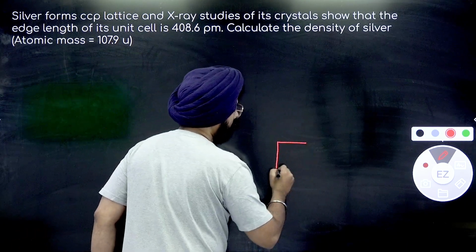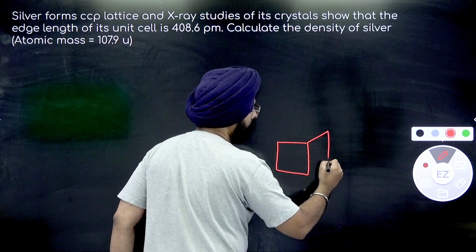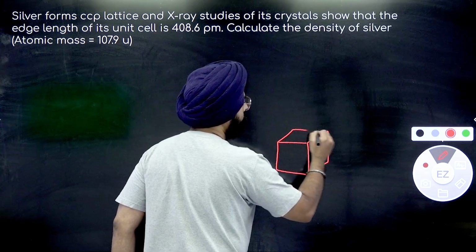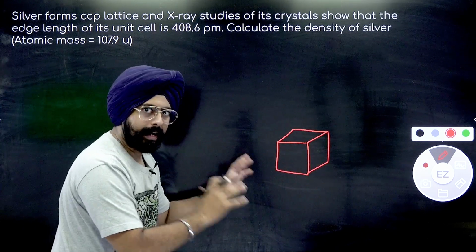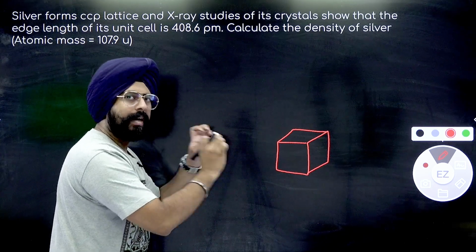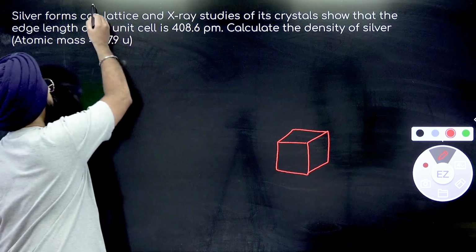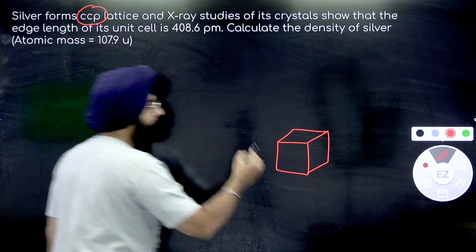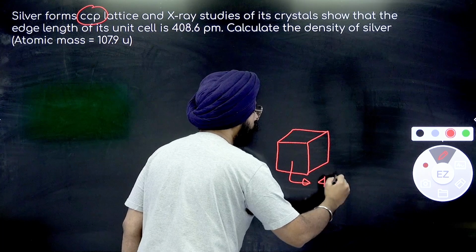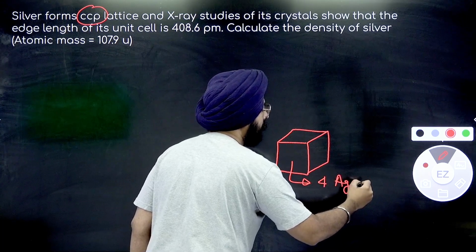What's going on over here is that we have a unit cell which looks something like this. This cell has some silver atoms in it. How many silver atoms? CCP word tells us that there are 4 silver atoms inside.